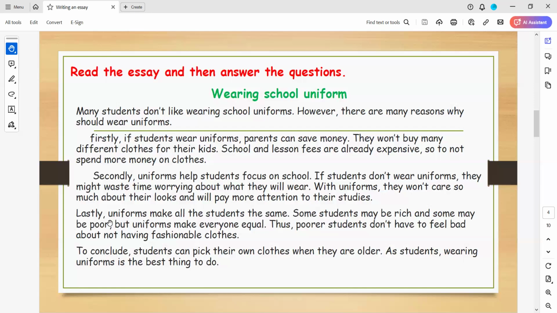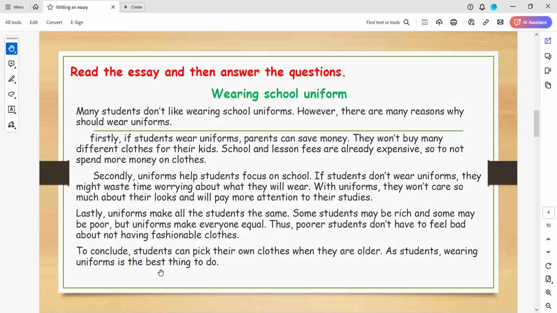Okay. And here, lastly, uniforms make all the students the same. Some students may be rich and some may be poor, but uniforms make everyone equal. Thus, poor students don't have to feel bad about not having fashionable clothes. To conclude, and this is the last one here, students can pick their own clothes when they are older. As students, wearing uniforms is the best thing to do. I think that you understand what we are going to have. But I want to ask one more question. Can you tell me what is the body paragraph?